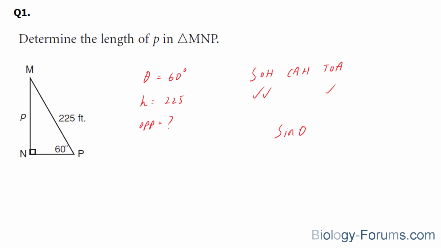Sine theta, this is where the angle goes, is equal to the opposite over the hypotenuse. The opposite is what we're looking for, and it's denoted as the letter P, so I'm just going to write down P in place of opposite. The hypotenuse is 225, and there's no need to put units when you're solving the question. And finally, we're going to replace this theta with the angle that they've given us, sine 60.